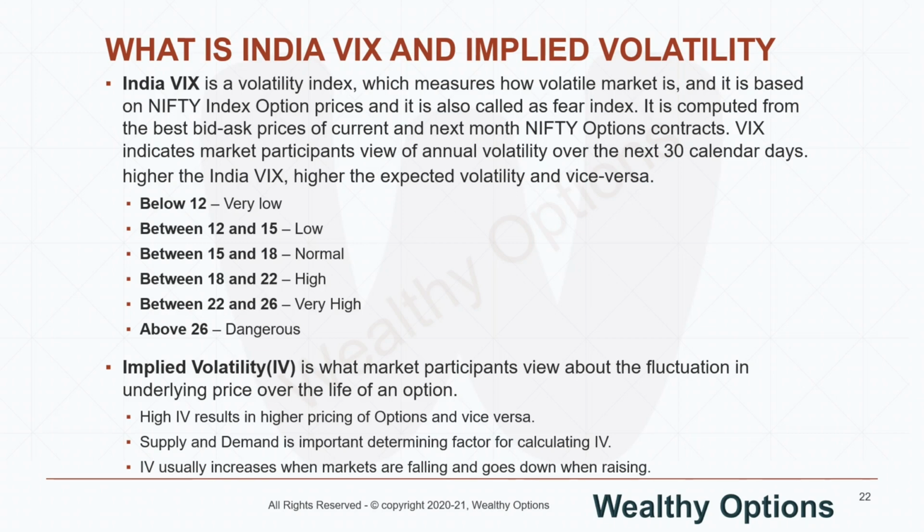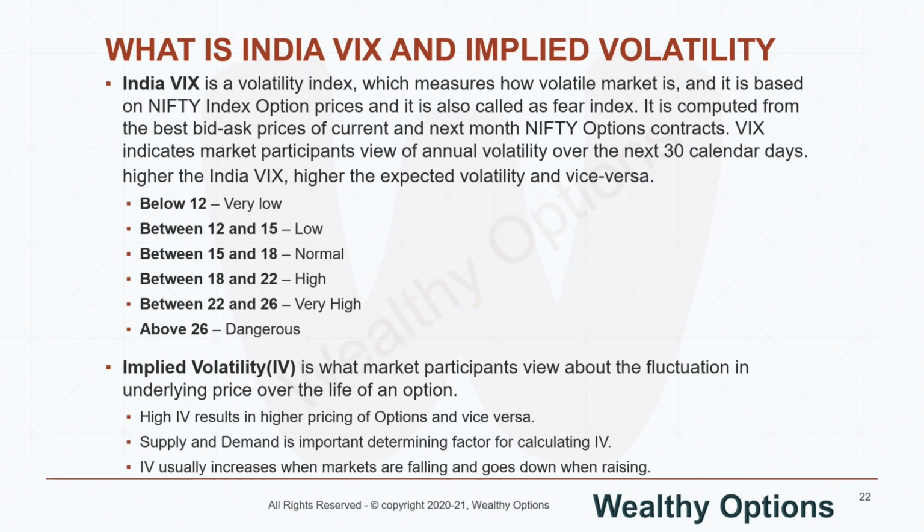See, we are talking about implied volatility. Implied volatility can go up when the market is rising also, but that happens when the markets are rising suddenly. For example, in a week's time, if Nifty is continuously going up by 700 or 600 or 800 points, that also leads to a big fluctuation in a short term. So in that case, though the market is going up, IV also can rise. But I am talking in general terms. In general, when the markets are falling, the IV will go up, and if the markets are steadily going up, the VIX and implied volatility will come down, right?